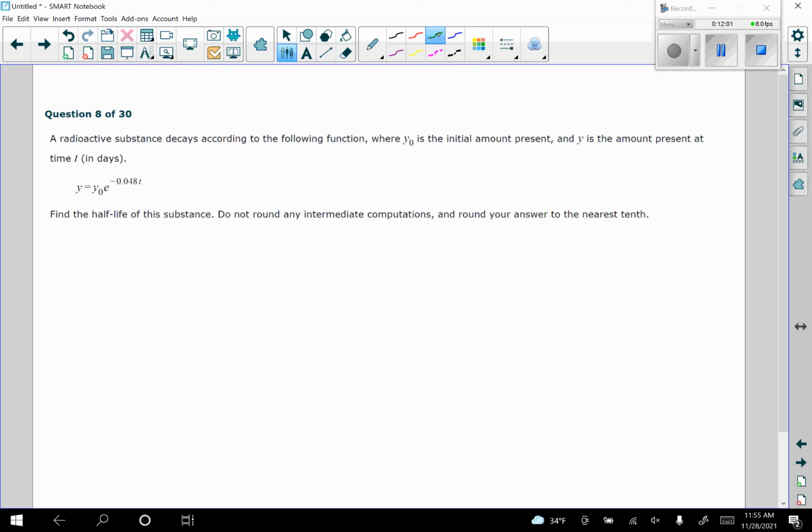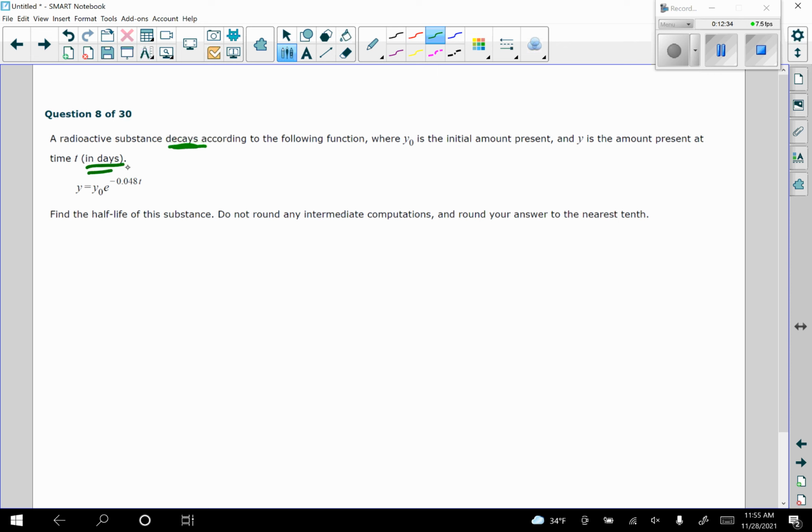Okay, question 8. A radioactive substance decays. Anytime we see a decay, that r value should be negative. So if you're ever asked to set up a formula where it's a decay, if one's not given to you, make sure you put that rate of decay as negative. If it's increasing or growing, that rate of growth would be positive. So here we're given this function where y sub 0 is the initial amount present, and y is the amount present at time t in days. So our time is in days here.